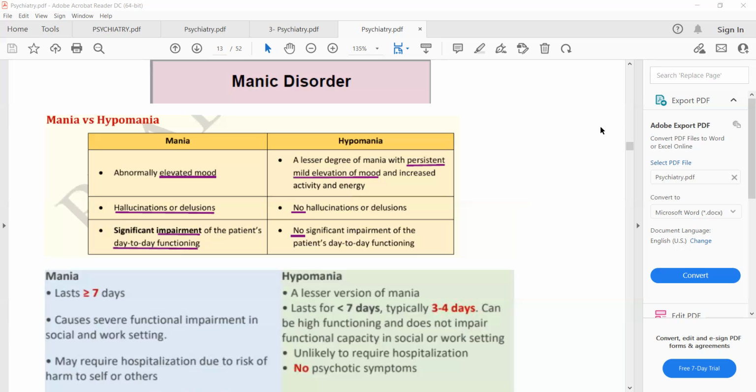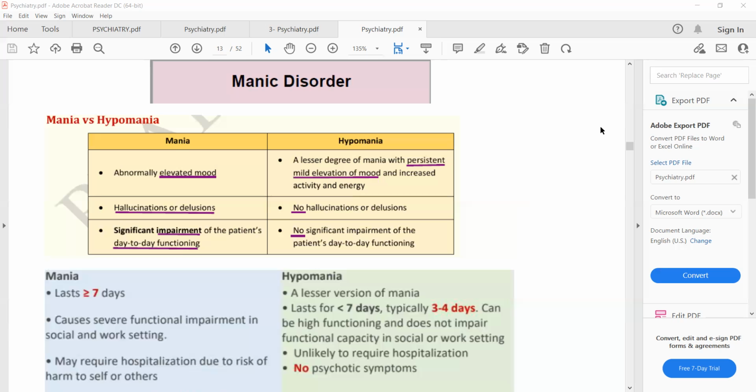mania is different from depression in the sense that in depression there is low mood, while in mania or hypomania the mood is elevated. Now, why is the mood elevated in manic disorder? The basic mechanism of mood elevation in manic disorder is that there is decreased activity of GABAergic neurons. GABA neurons are inhibitory neurotransmitters. So when there is no inhibition,